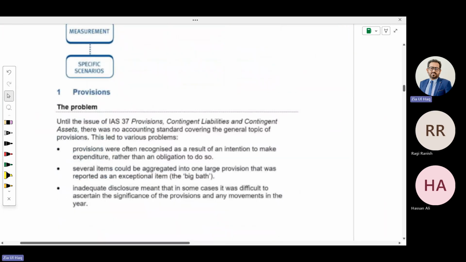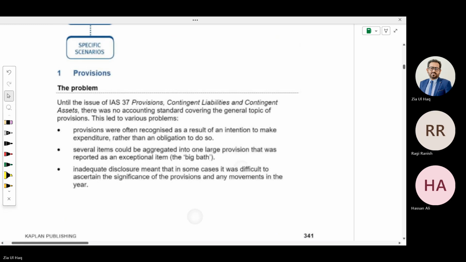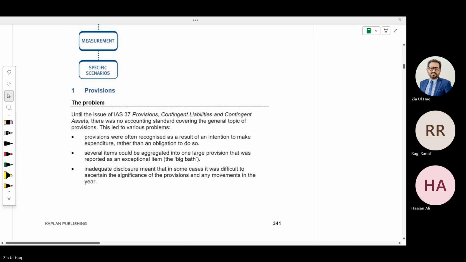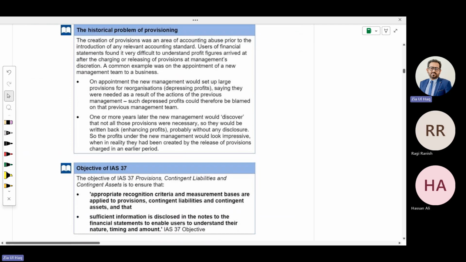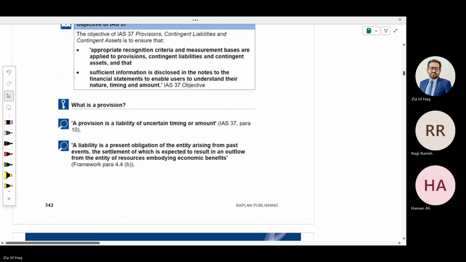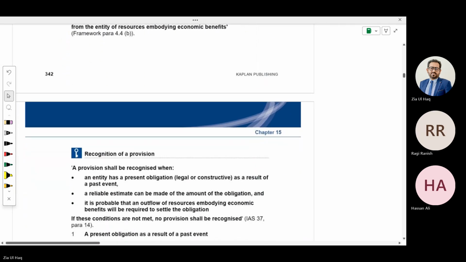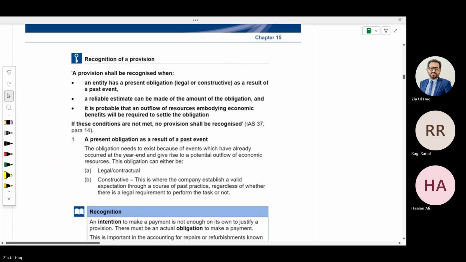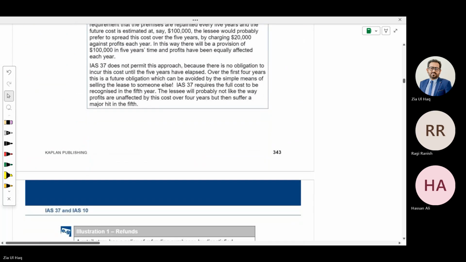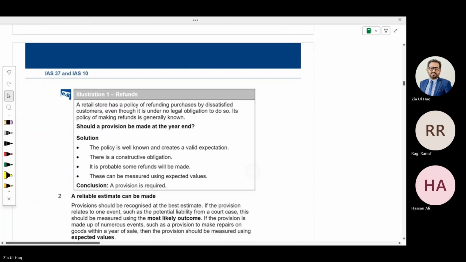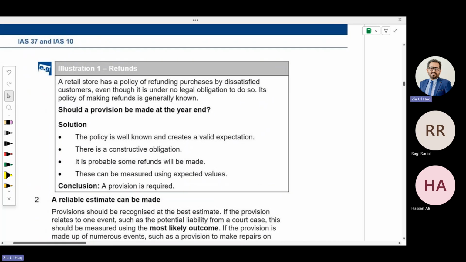IAS 37: Provision, contingent liability, contingent asset. Illustration 1. A retail store has a policy of refunding purchases by dissatisfied customers.